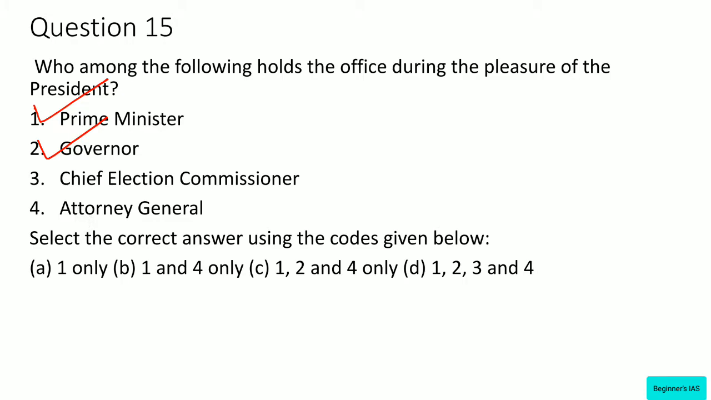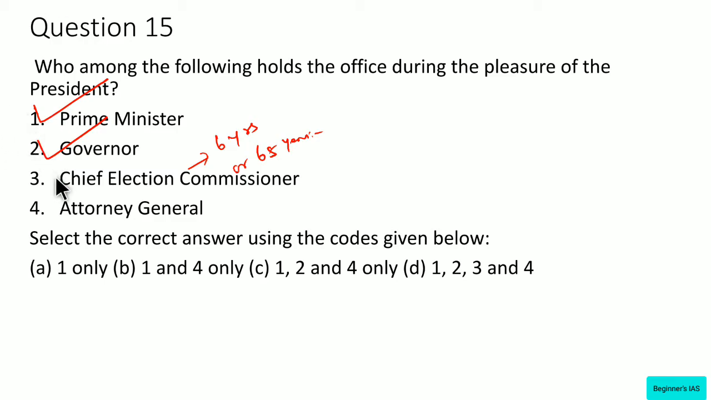See, the Chief Election Commissioner holds the office for a term of 6 years, or until the age of 65 years, whichever is earlier. Also remember that the Chief Election Commissioner is provided with security of tenure. He cannot be removed from his office except in the same manner and on the same grounds as the judges of the Supreme Court.